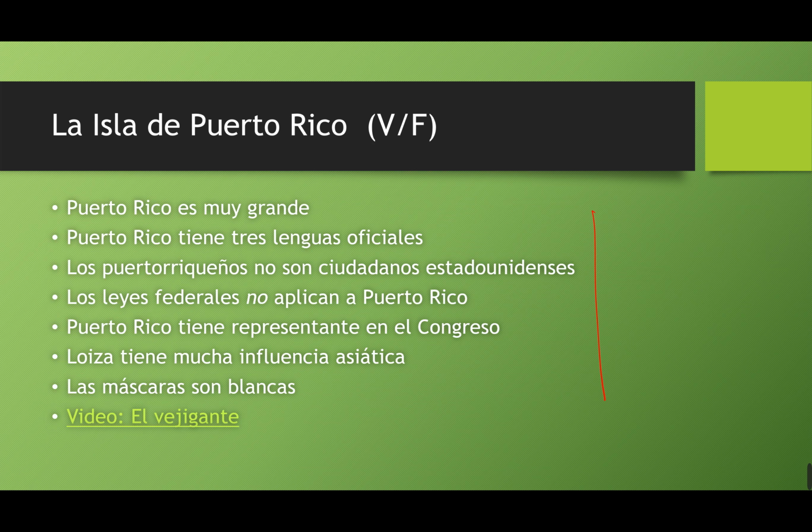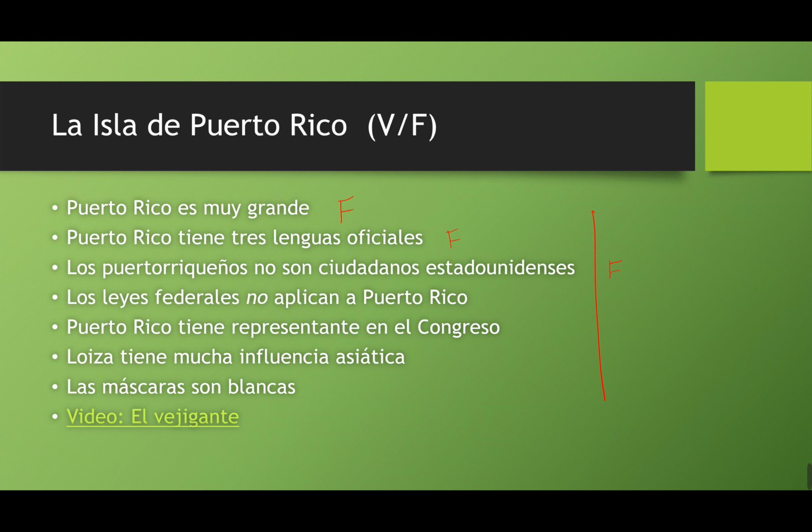Muy bien. Puerto Rico es muy grande. Esto es falso. It's not big at all. Puerto Rico tiene 3 lenguas oficiales. Esto es falso. It has 2, español y inglés. Los puertorriqueños no son ciudadanos estadounidenses. Esto es falso. They are American citizens, right?